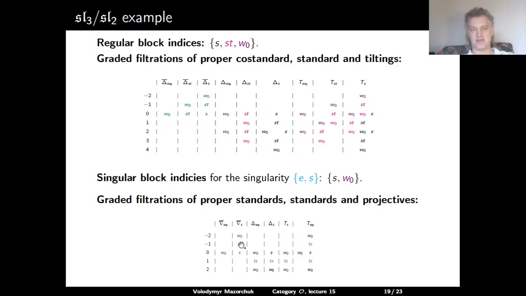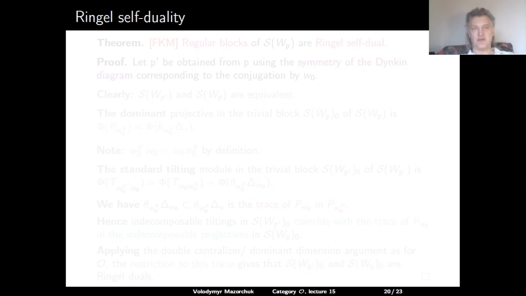So TS is a tilting module, so this is a connecting part in category O. Deltas we have already seen, and the antidominant tilting is the same as delta. And of course, the dominant tilting is just the projective injective module, appropriately shifted. In the setup of S subcategories in O, we also have Ringel self-duality. So the claim is that the regular block of the S subcategory in O is Ringel self-dual.